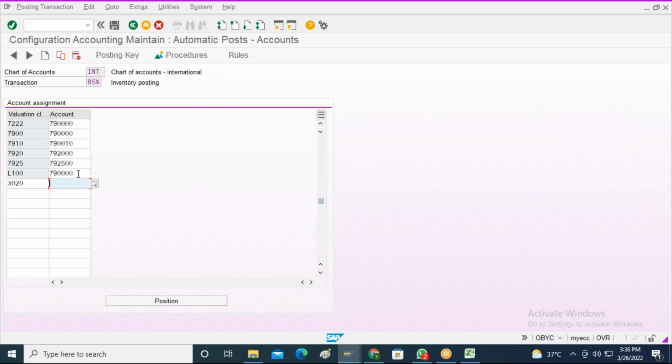Okay, I think you know how to create the GL account. Everybody knows, right? Okay, what about others? Shiva and Mahesh, you also know, right? Priyanka, you know how to create the GL account. I think we discussed it when we were discussing the vendor master data. Yeah. Okay.